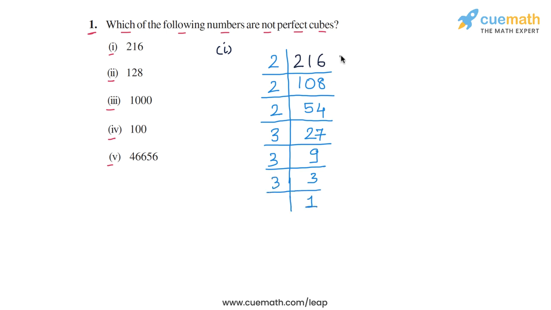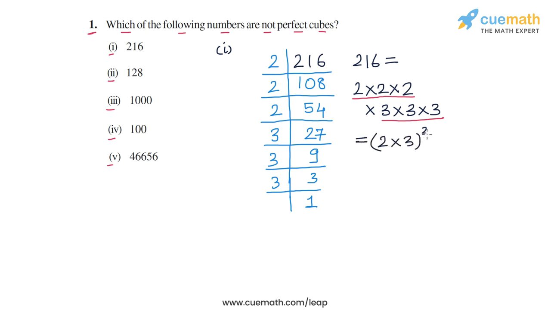Okay, so 216 can be prime factorized as 2 into 2 into 2 into 3 into 3 into 3. So if we look at these prime factors, we have a triple group of 2 and we have a triple group of 3. And this means that 216 can be written as (2 into 3) whole cube. And now we see that 216 is a perfect cube. So let's write PC, which stands for perfect cube, in front of this first number in part 1.